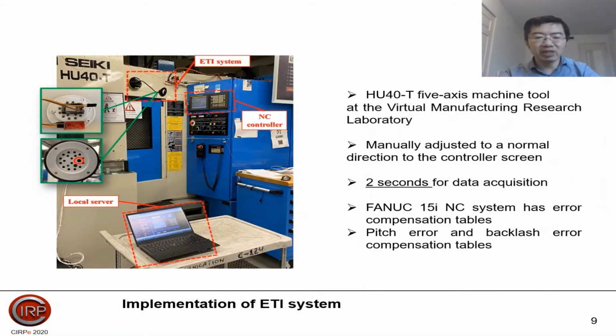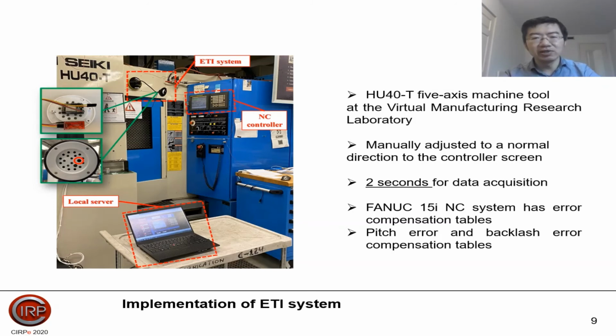Whereas for the implementation of the ETL system, the demo is tested on our H4TT 5-axis machine tool in the Virtual Manufacturing Research Laboratory. From this figure, we can find that here is a local server which is running on a single computer, and then this is our proposed ETL system. It will be connected to the CNC controller by magnet devices, and it has a camera and a wireless data transmission module. We manually adjust the camera, which is normal to the CNC controller screen.